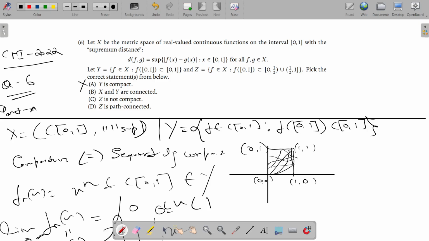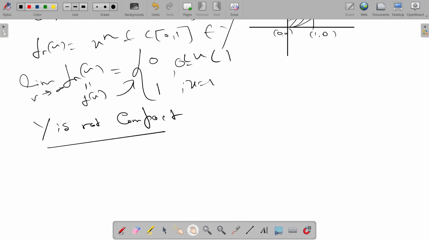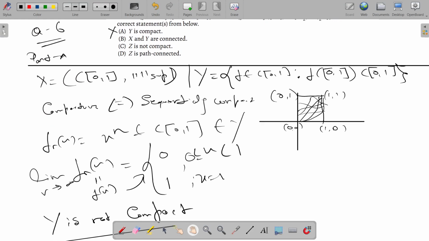Now, X and Y are connected. We know X is path connected.